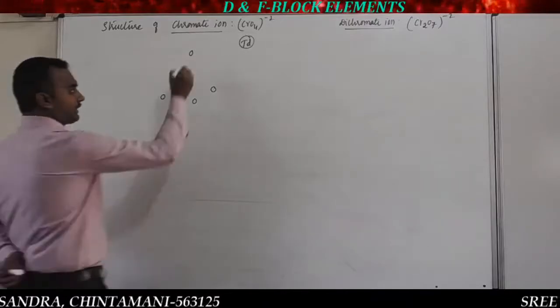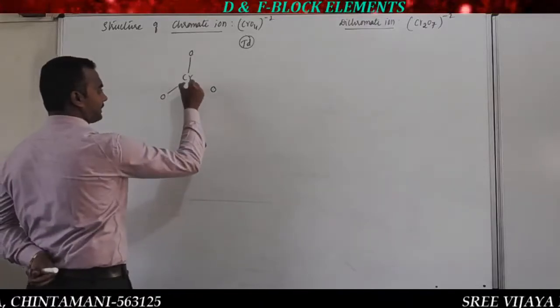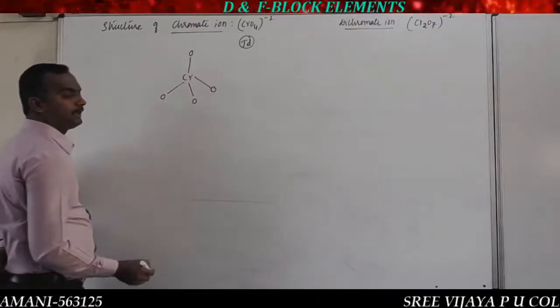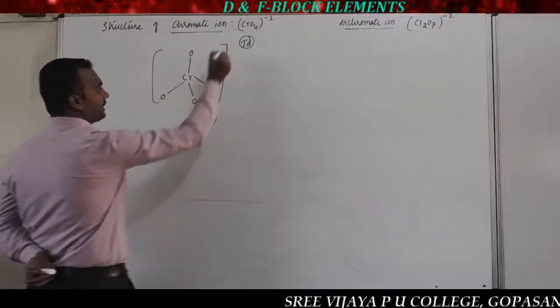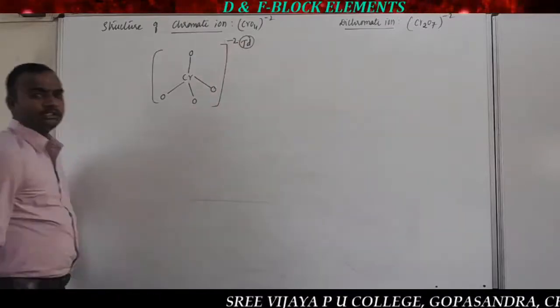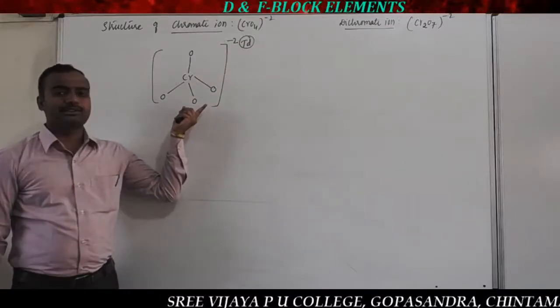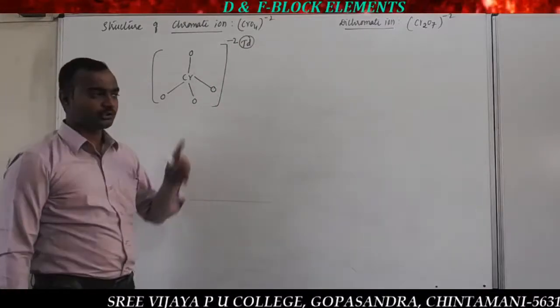So tetrahedrally surrounded. I am just giving a simple structure here. This is the structure. And what is the charge? The total charge is -2. This is one of the simple structures that is given in the NCERT book. So NCERT will put it.